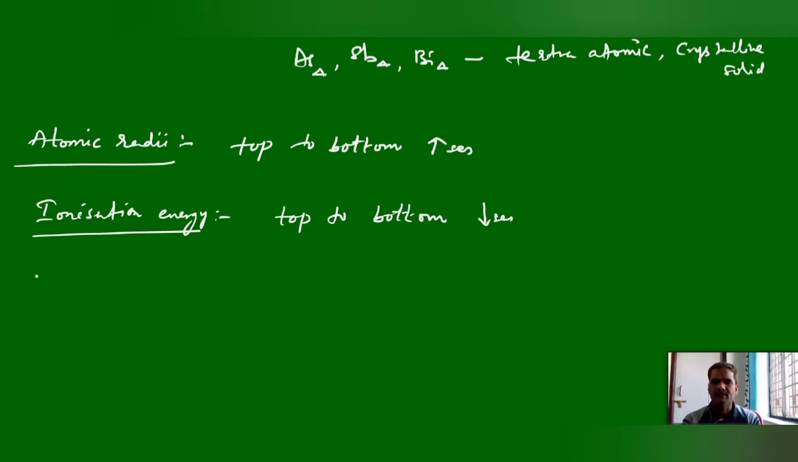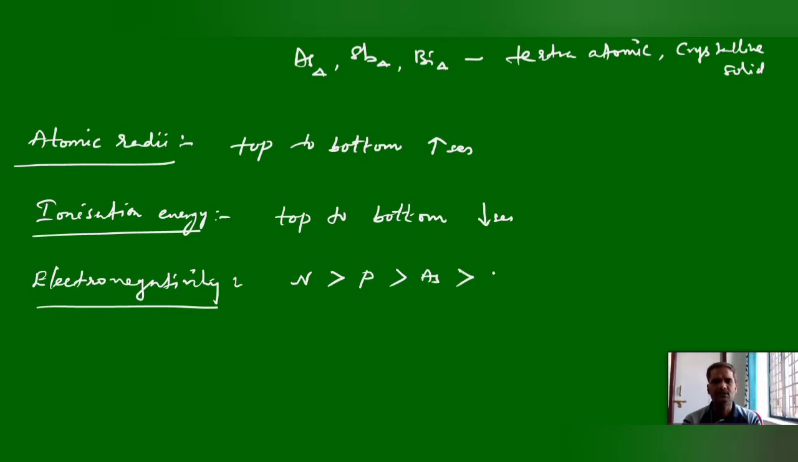Next, electronegativity. Top to bottom, electronegativity anyhow decreases. Here the last elements, antimony and bismuth, can show almost equal electronegativity. Nitrogen can show a more electronegative value than phosphorus, and arsenic, antimony, bismuth are almost closer, but still antimony and bismuth are having equal electronegativity values.